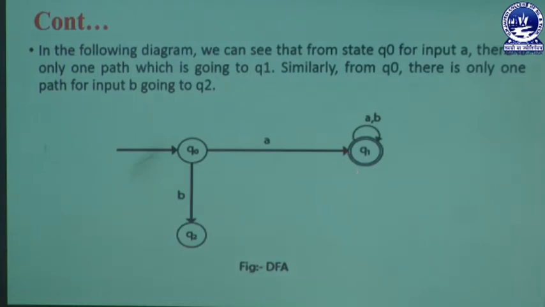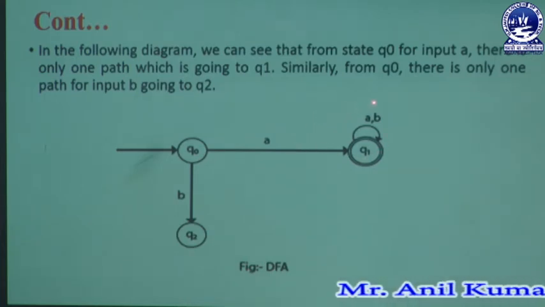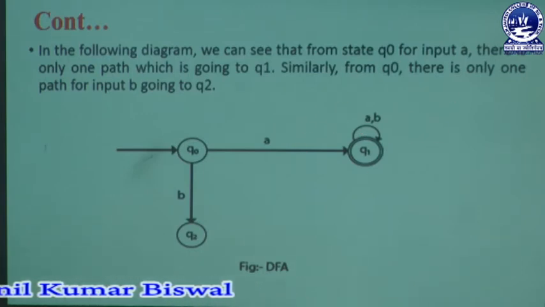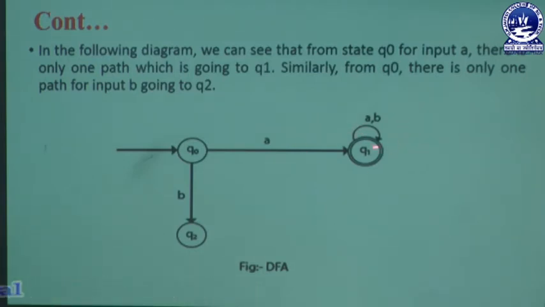But here Q1 is the final state, and every state must receive some value, and that value is represented as A, B, which is self-located in that state. Whenever the user gives input value A to state Q1, it denotes itself, Q1. Whenever the user gives input symbol B, Q1 is again self-directed, and no new state is created from this Q1 state.